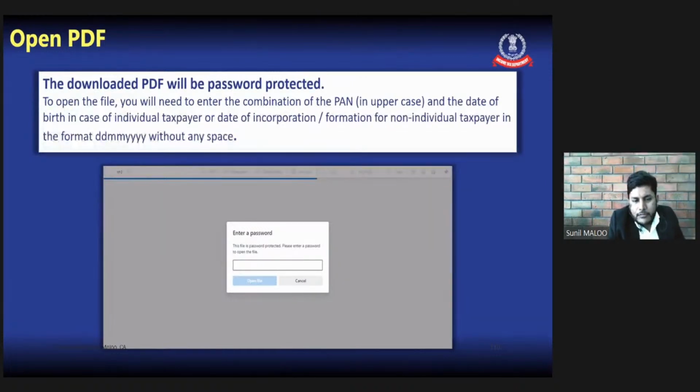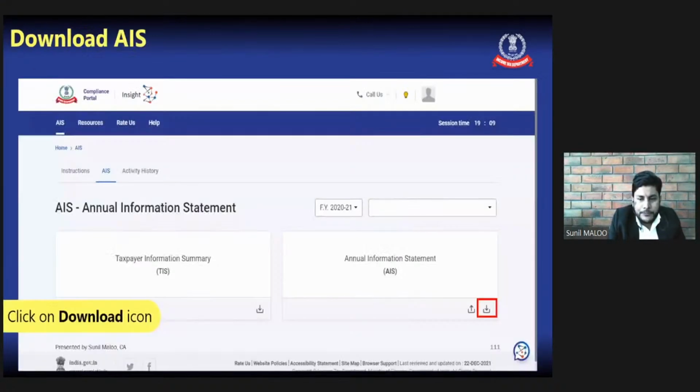As we all know, PAN number is a 10 digit unique number. So we need to put here the PAN number in uppercase, and then if the date of incorporation of the entity is, suppose today's date 29 May 2022, then followed by the PAN in uppercase, we need to put 29052022. Then we will be able to open that particular file.